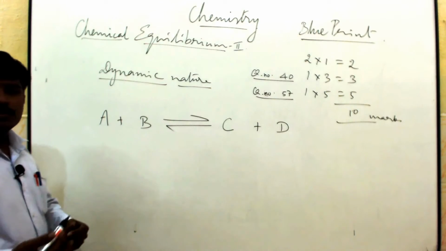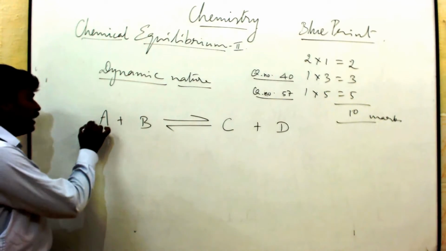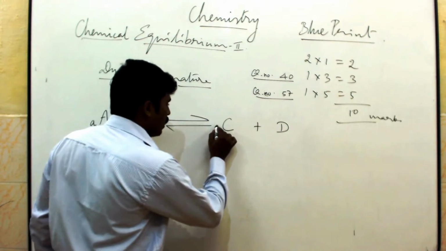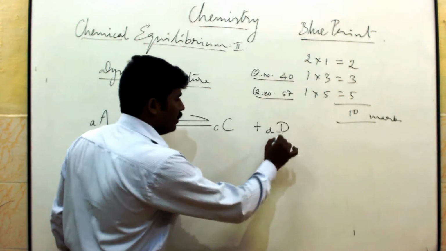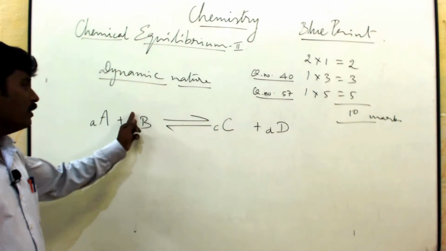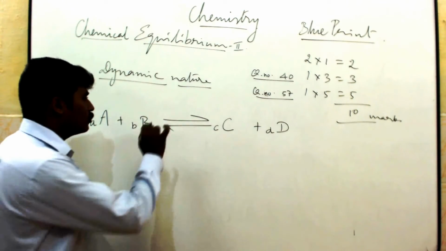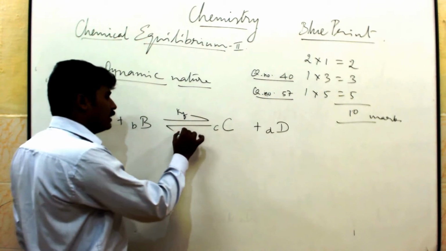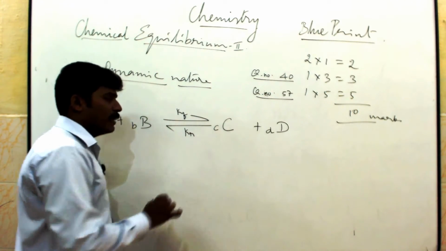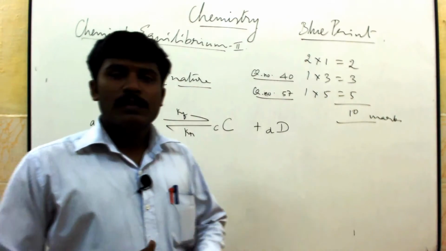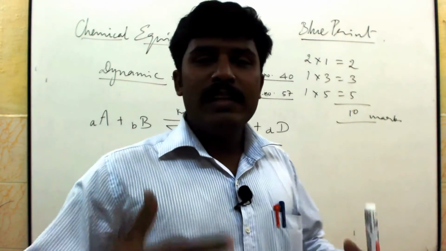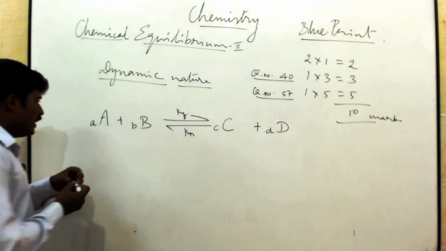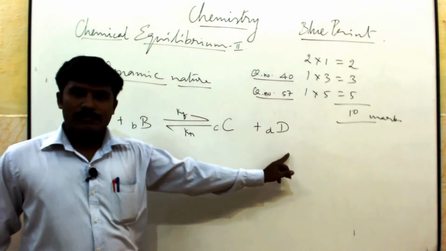How many moles? The number of moles: a moles of A, b moles of B, c moles of C, d moles of D. It's the forward reaction, so this is the rate constant for the forward reaction, and this is the rate constant for the reversible reaction. Okay, here what is the rate? Here, this is a reactant, this is a product.